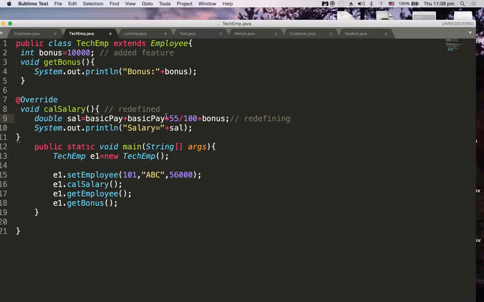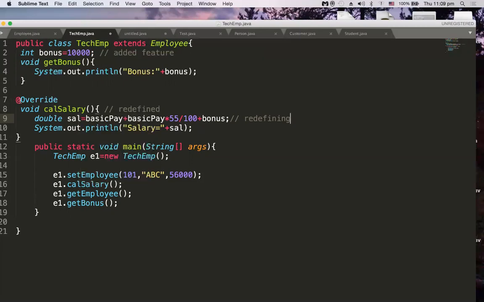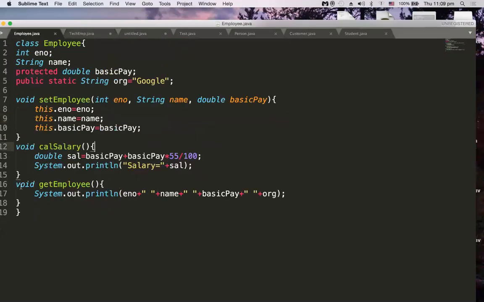The same calSalary method is there in the parent class, but its behavior is different, and here the behavior is different because we have added bonus. This is called overriding. So calSalary is an overridden method. That's why I'm making it an override. In the same fashion, I can also override getEmployee.